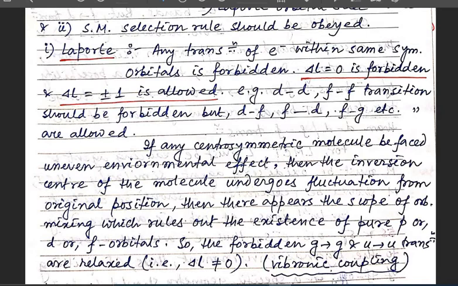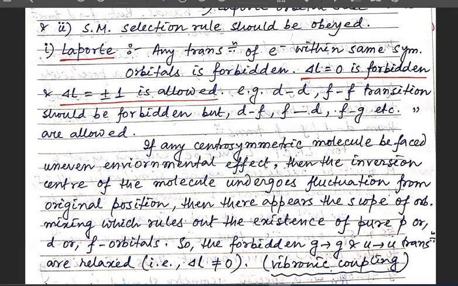That means d-d and f-f transitions should be forbidden. But if the change in azimuthal quantum number is plus minus 1, that means d to f or f to d or f to g, these types of electronic transitions are allowed.